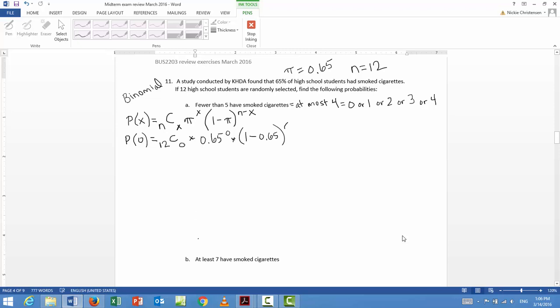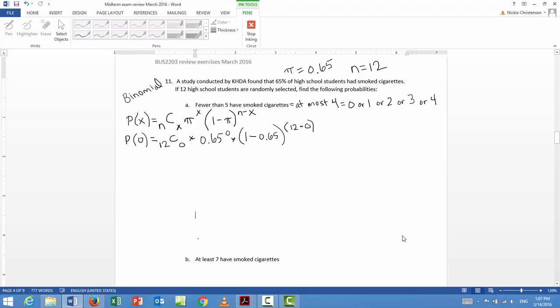And you can do that on your calculator. I strongly advise you not to use mental math in my class because that is not foolproof. So you can just do it on your calculator using parentheses. So n is 12, x is 0. Well, if you can't do that in your head, that's kind of unacceptable.